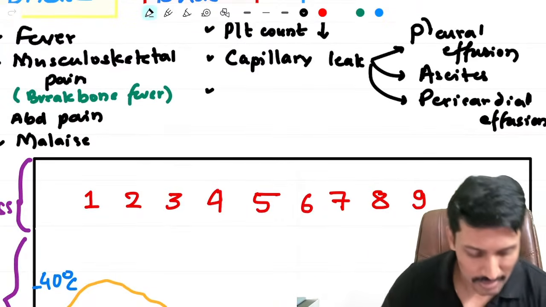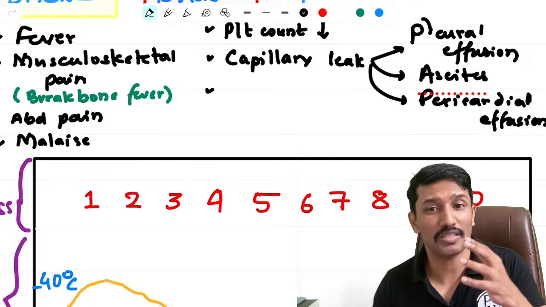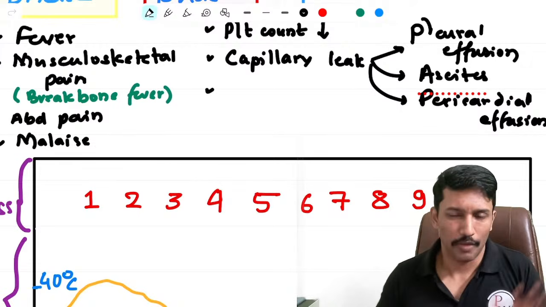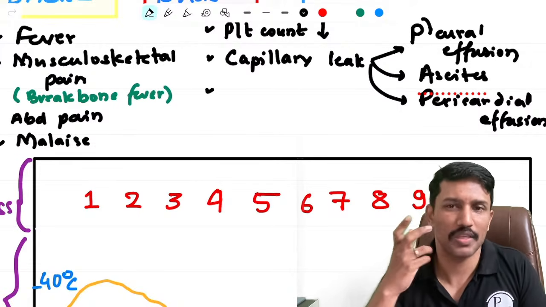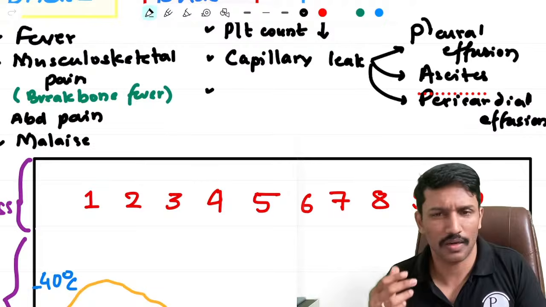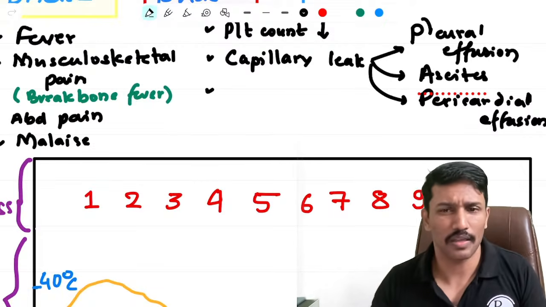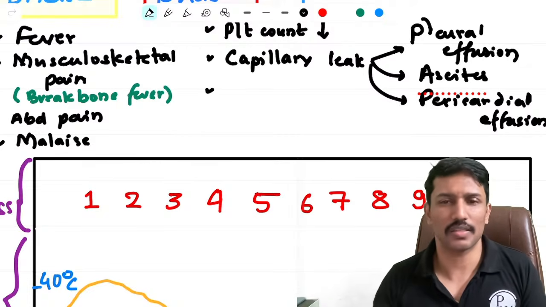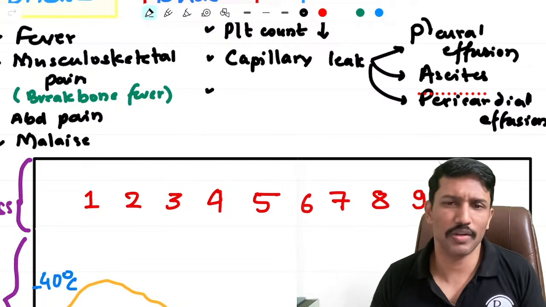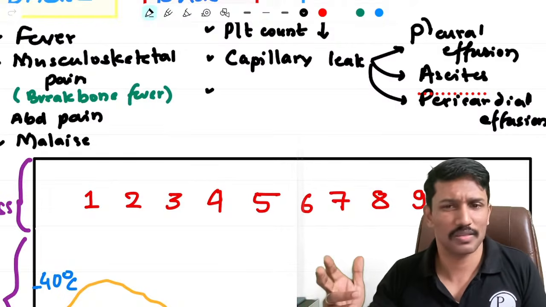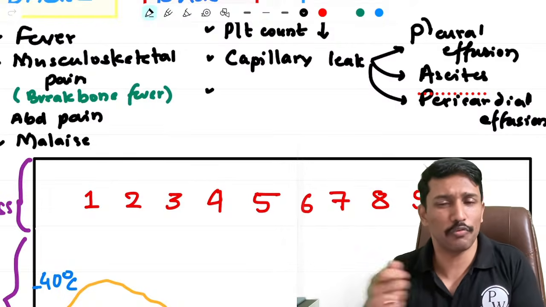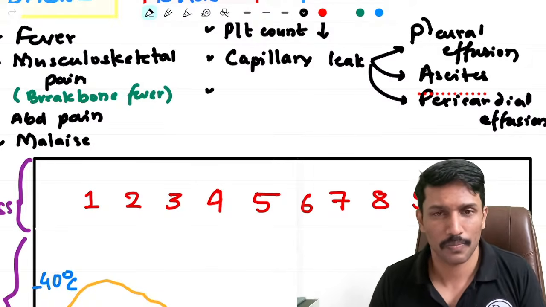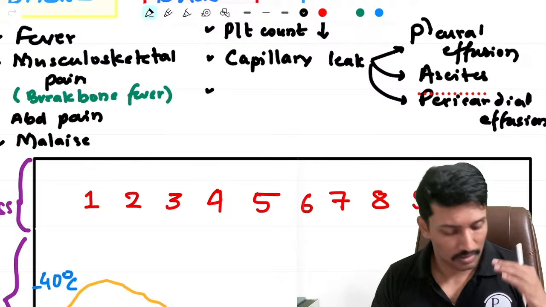So this capillary leak happens, and can I identify that this patient has started leaking fluid from the capillaries? If you can do an ultrasound to see the presence of pleural effusion, ascites, and pericardial effusion, you already know that leaking of fluid from the capillary is happening. But then how easily is it available? In metros and major cities, it is available, but in small, remote places, ultrasound may not be feasible to do every 2 hours or 4 hours in a patient to see whether capillary leak has started or not. So then can I predict the